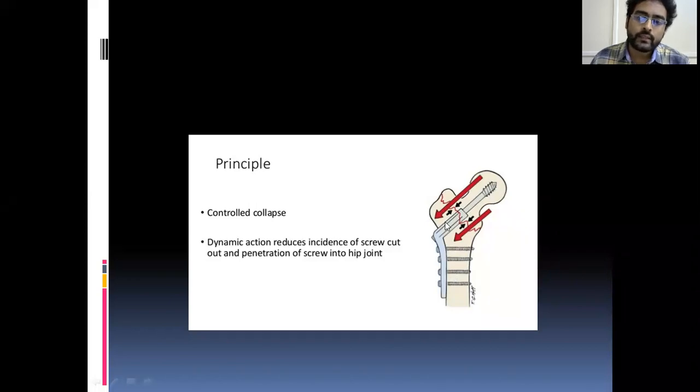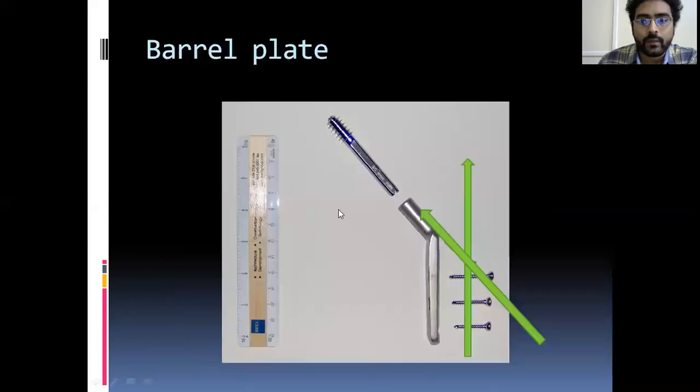This screw always toggles, moves inside and outside, telescopes inside the fracture, so that the fracture collapses concentrically, that is, in a controlled manner. This is what you remember. This is enough for you; more details are not needed. Controlled collapse is its principle.